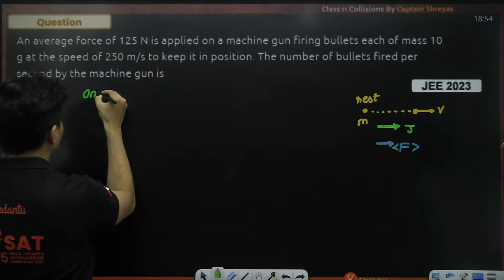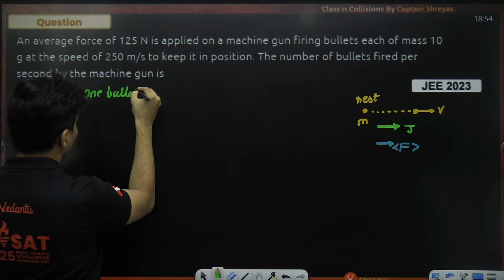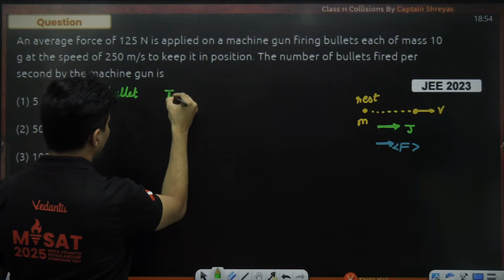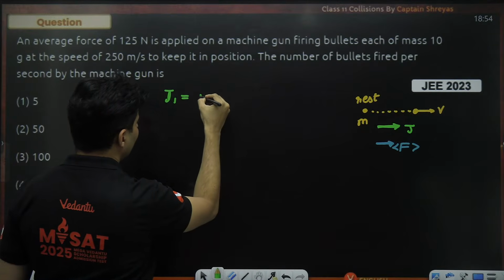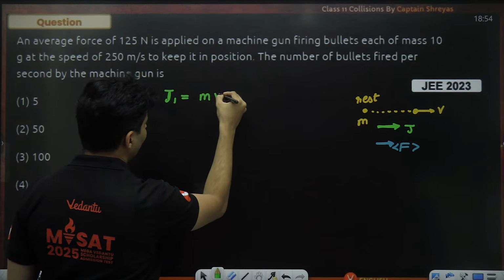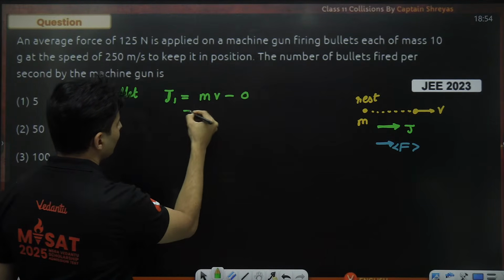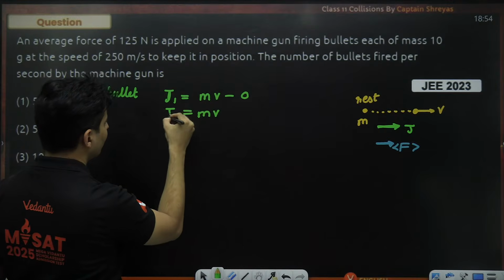If you fire one bullet, the impulse will be final momentum, mv, minus initial momentum, so it will just be m into v.